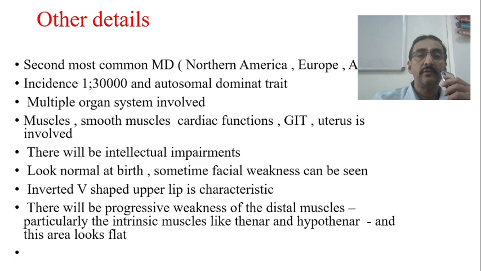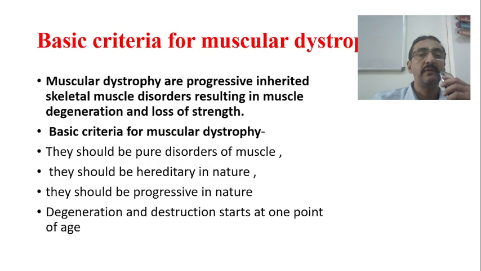And coming back to the topic, my friends, we were discussing muscular dystrophy. We have seen different facets of muscular dystrophy. So today onwards, we will see some of the important disease-wise aspects of dystrophy so that our knowledge will be very clear. Now, what are the basic criteria to name a particular condition as muscular dystrophy?